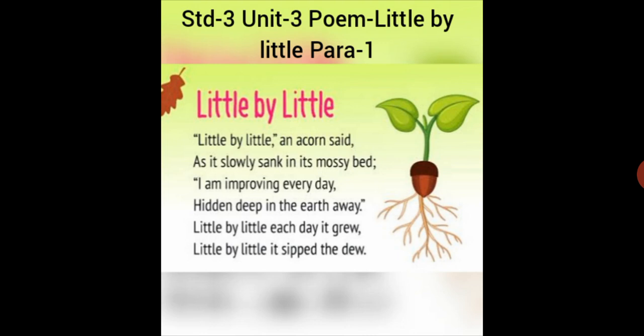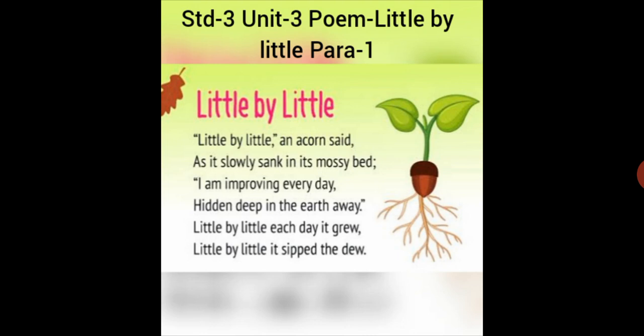The second line is, as it slowly sank into its mossy bed. Sank means went deep into the soil. Now the soil is mossy. Mossy means soft and spongy and a little wet. So a seed needs lots of moisture for it to grow. Moisture means the softness, the wetness of the soil.